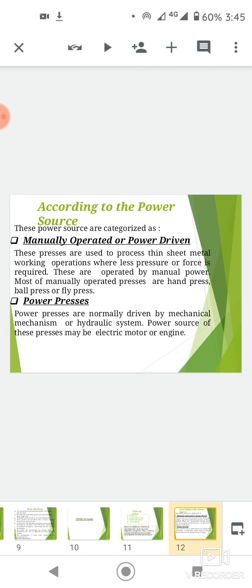First one is the manually operated press, that is called fly press. Fly press or hand press is a manually operated press. The vertical screw carries a wheel on the top and a ram at the bottom.